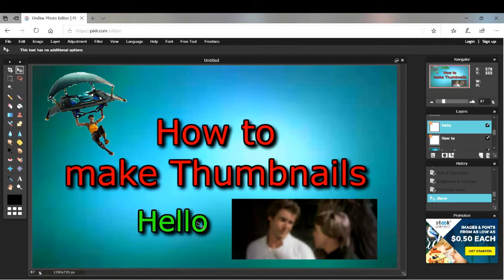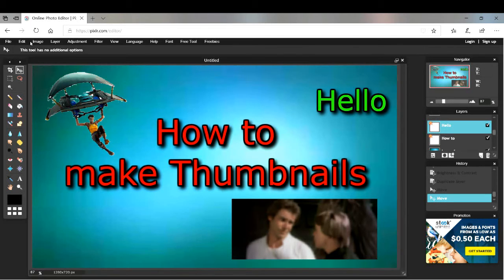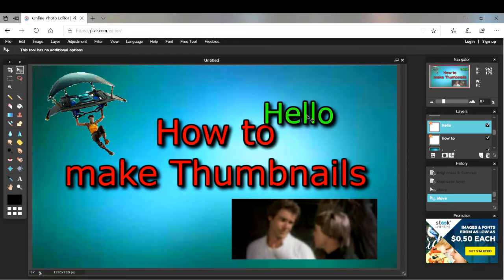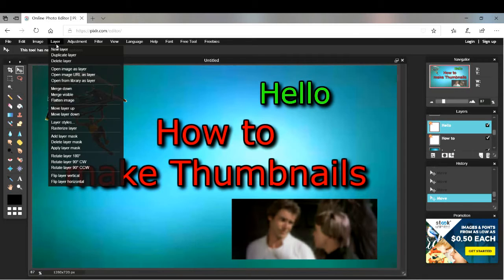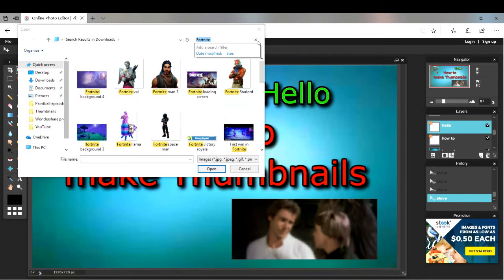I can also have a text bubble, because through Google Images you can get a text bubble and just put it somewhere, I guess. I don't know. Wait, let me do that. So I would go Layer, Open Images Layer. I have an idea here.